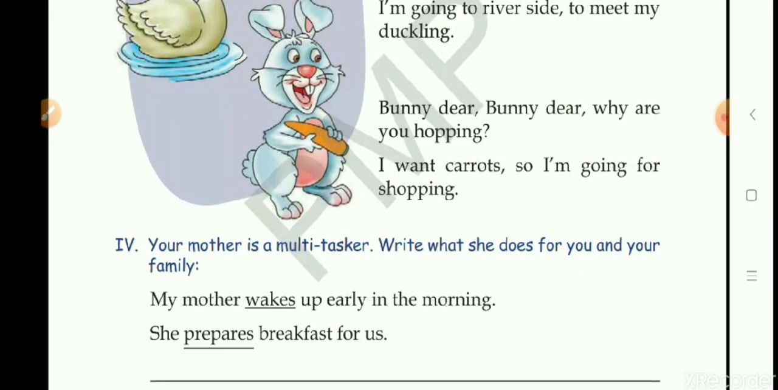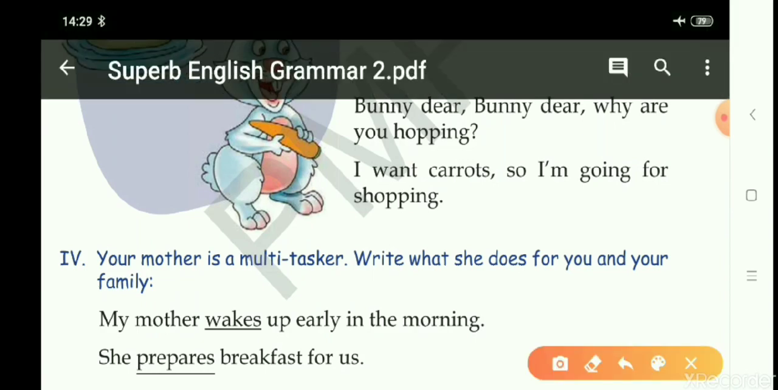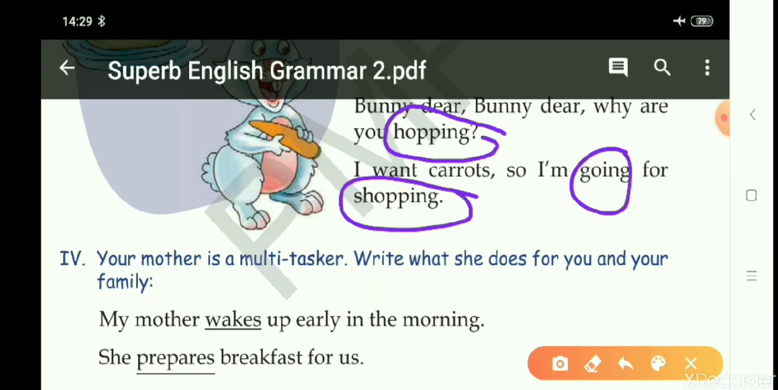Bunny dear, why are you hopping? I want carrot, so I'm going for shopping. Now here, bunny is a rabbit, and somebody is asking. The poet is asking, bunny dear, why are you hopping? Children, hopping is action word. A rabbit hops. Hopping is like jumping, okay, taking big leaps. So hopping is doing word. I want carrot, so I'm going for shopping. Now shopping is also action word. We do shopping. Shopping is action word. So we have circled all the doing words.